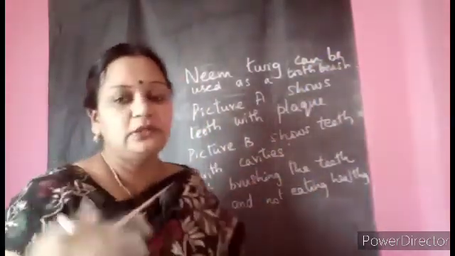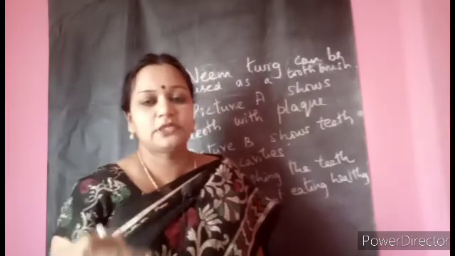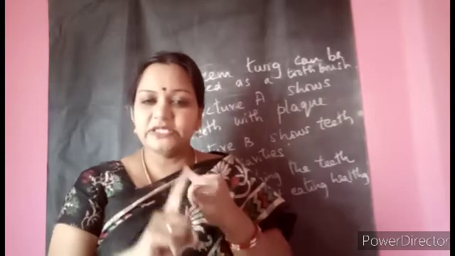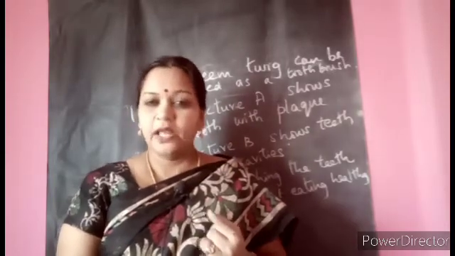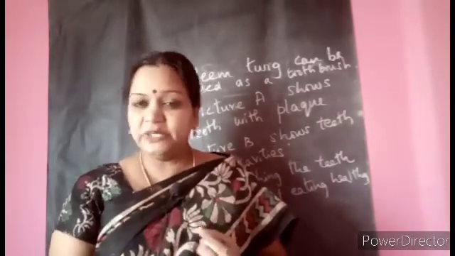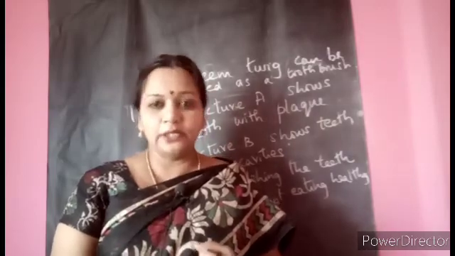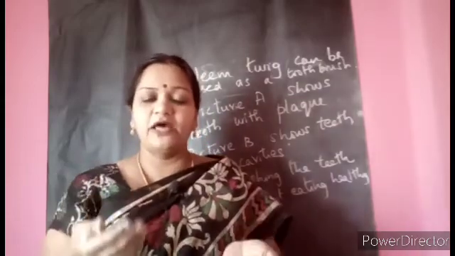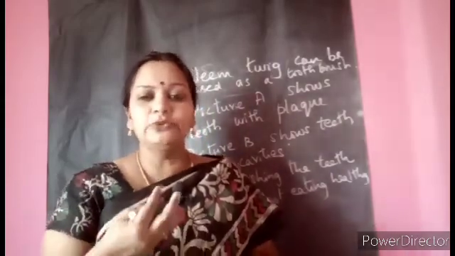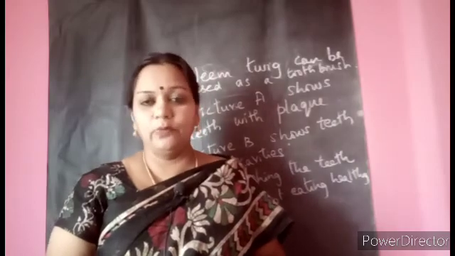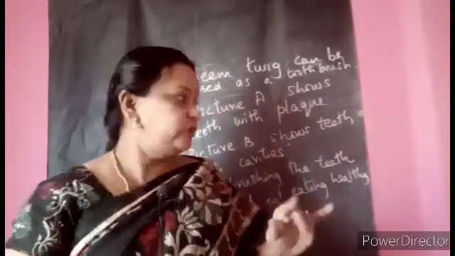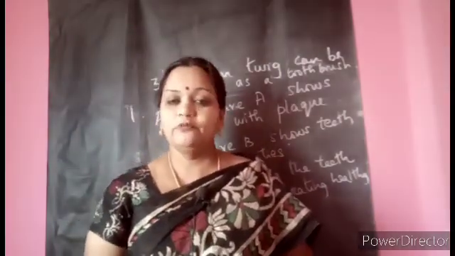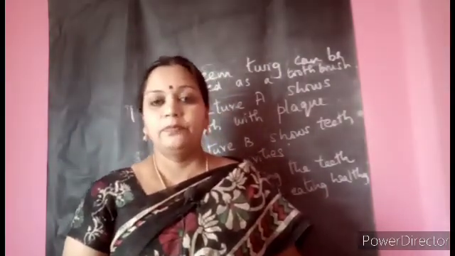I hope that for the second question, taking care of teeth, you can do 3 points on your own. What can you write first for the second question? Brush the teeth twice daily, avoid eating sweets and also clean your tongue. And like that, any 3 points you can. Rinsing the mouth is also very important. As soon as you eat food, any meal you eat, rinsing the mouth with water is very important. So write any 3 points for the second question on your own and complete the S4. Now keep it ready before the next class, children. Thank you, children.